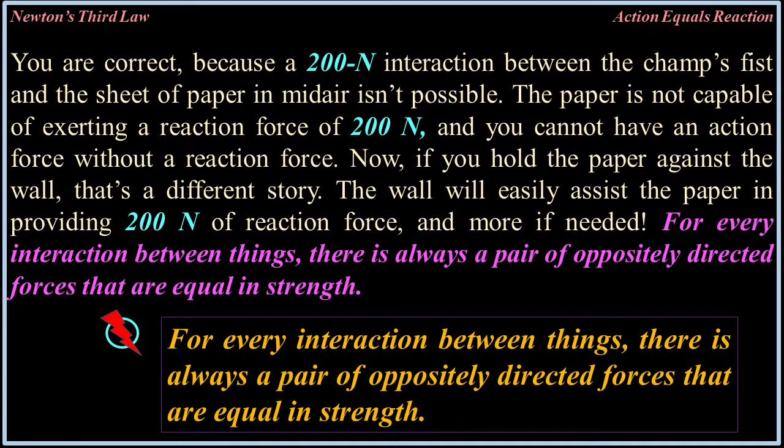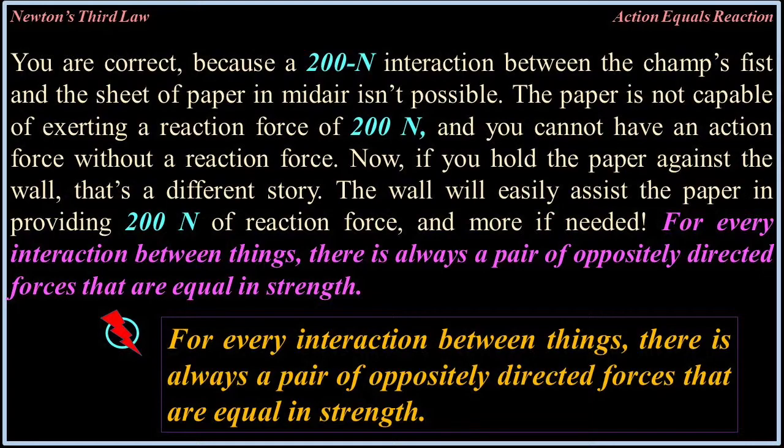You are correct, because 200 newtons interacting between the champ's fist and the sheet of paper in midair is impossible. The paper is not capable of exerting a reaction force of 200 newtons, and you cannot have an action force without a reaction force. Now, if you hold the paper against the wall, that's a different story. The wall will easily assist the paper in providing 200 newtons of reaction force, and more if needed.